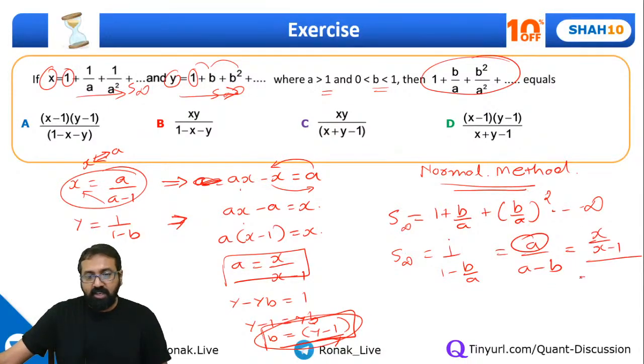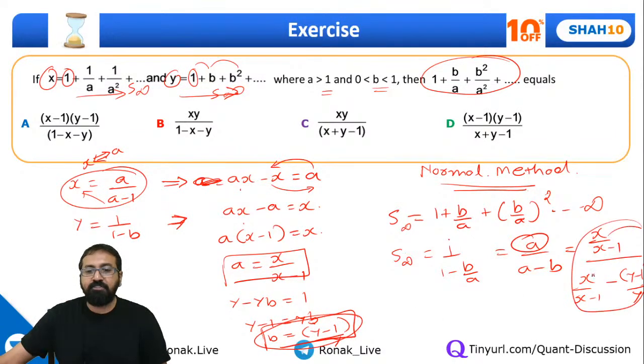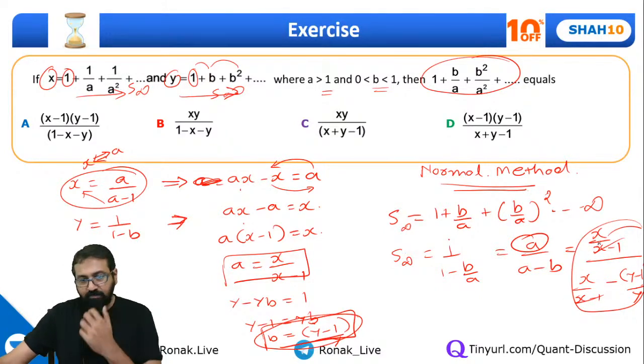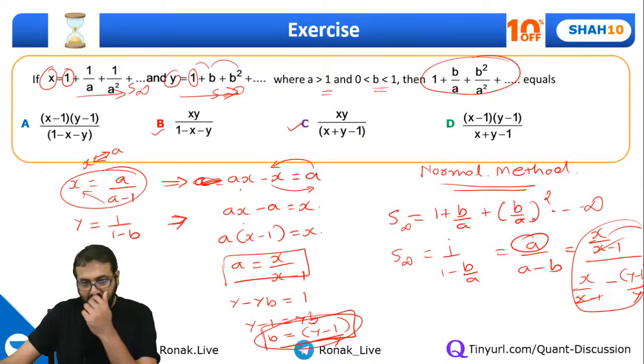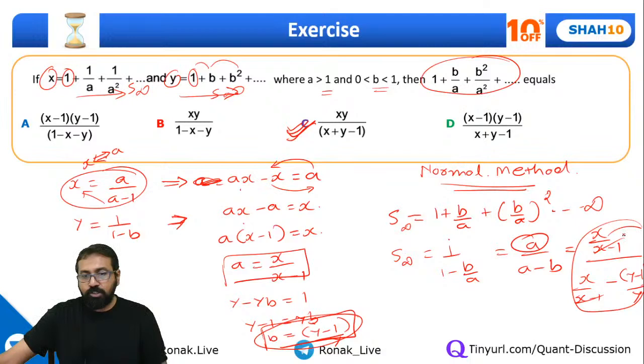So same way, x upon x minus 1 minus what is b? y minus 1 upon y. You simplify this one and you will get one of these options. So which option would come out? If you observe, x minus 1 will get cancelled off, right? So you'll be left with xy in the numerator. So it can be option C or option B. There will be xy in the numerator. So it will be x minus, yeah, this one. This is the correct option, C. If you solve this, you will get C as the option, correct?